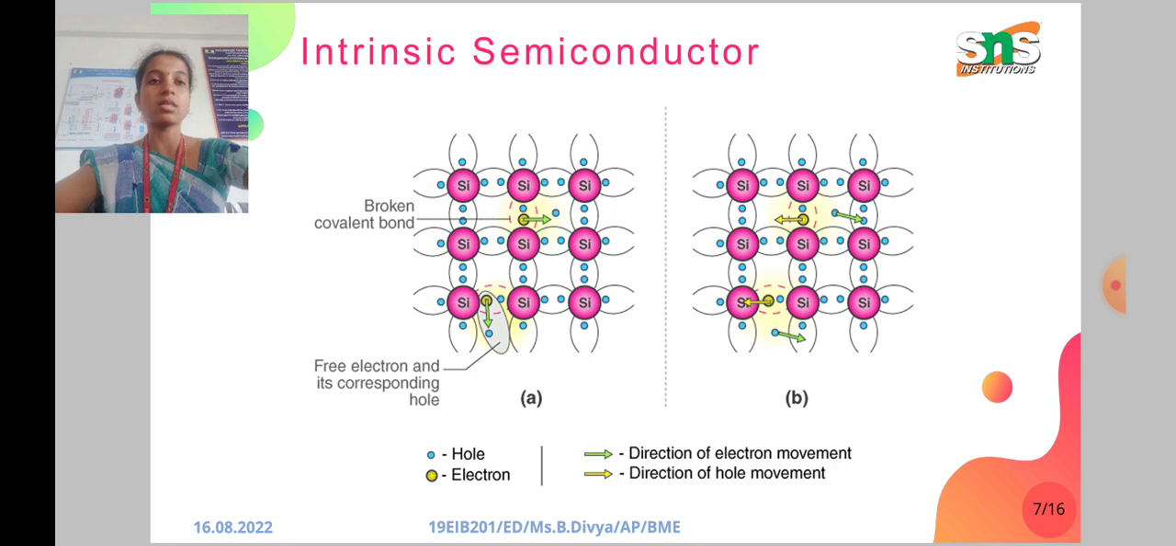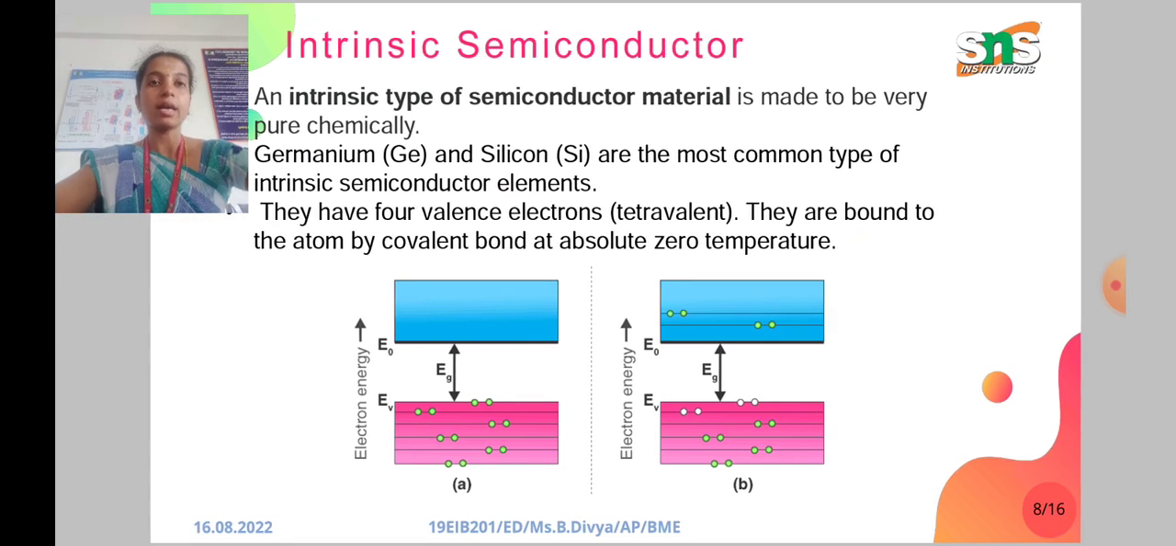Intrinsic semiconductor. This is a diagram of an intrinsic semiconductor. We have silicon atoms and valence electrons around them. The direction of holes and electrons is indicated there. An intrinsic type of semiconductor material is made to be very pure. Germanium and silicon are the most common intrinsic semiconductor elements. They have 4 valence electrons. They are called tetravalent. They are bound to the atoms by covalent bonds at absolute zero temperature.